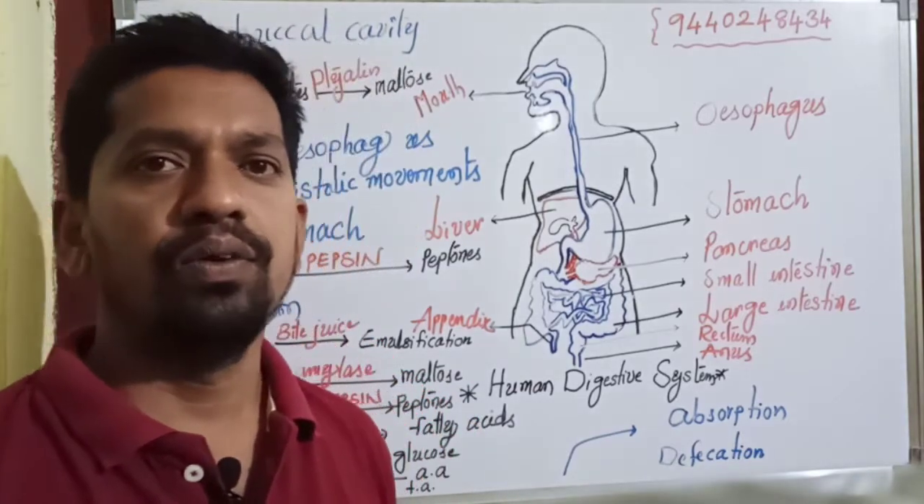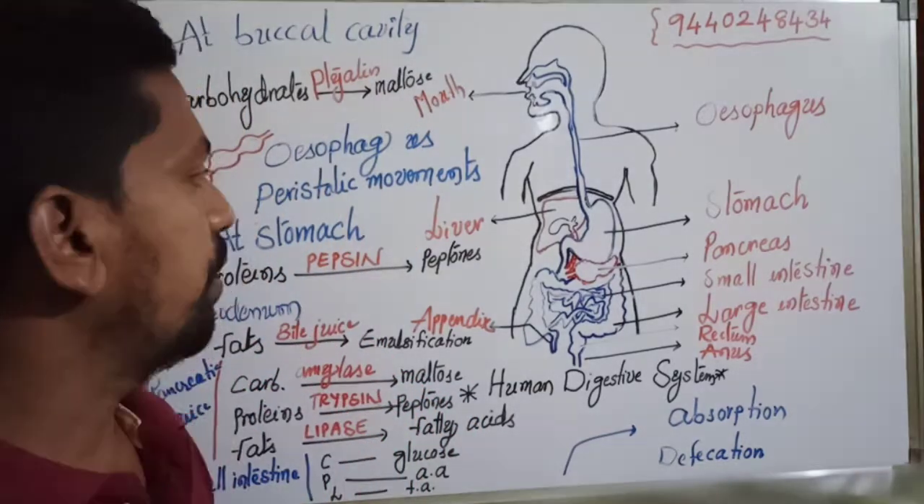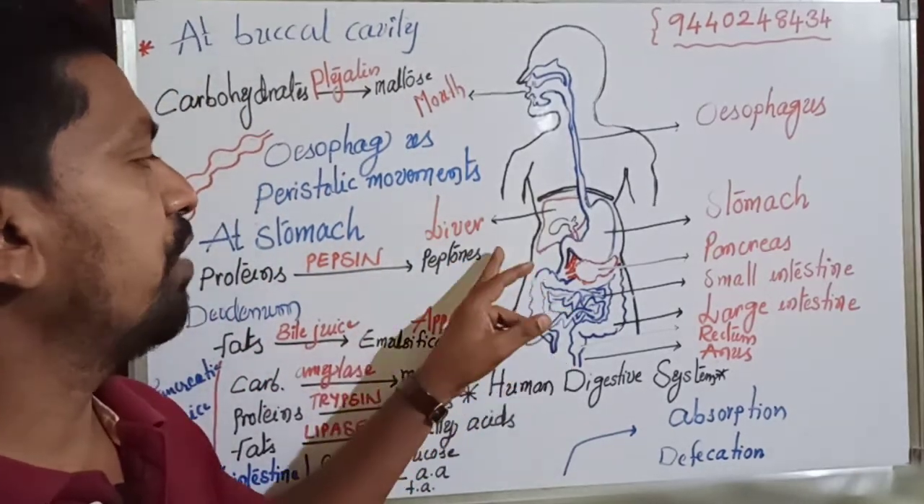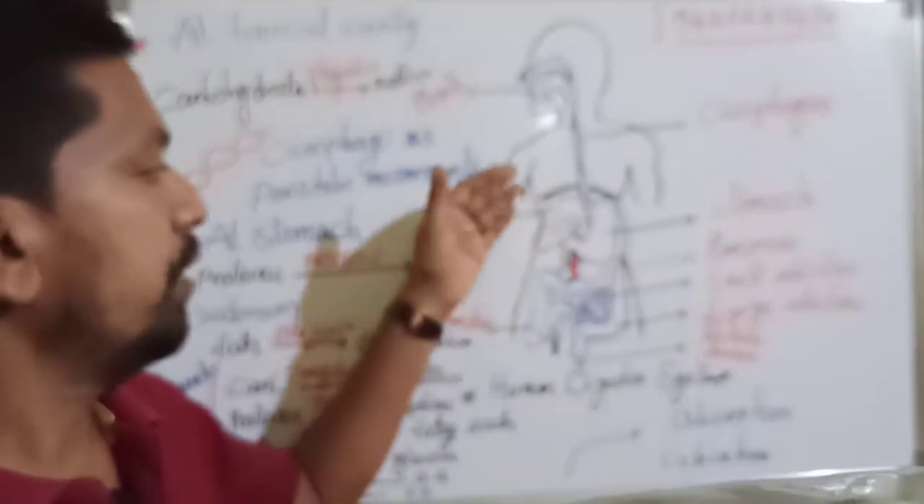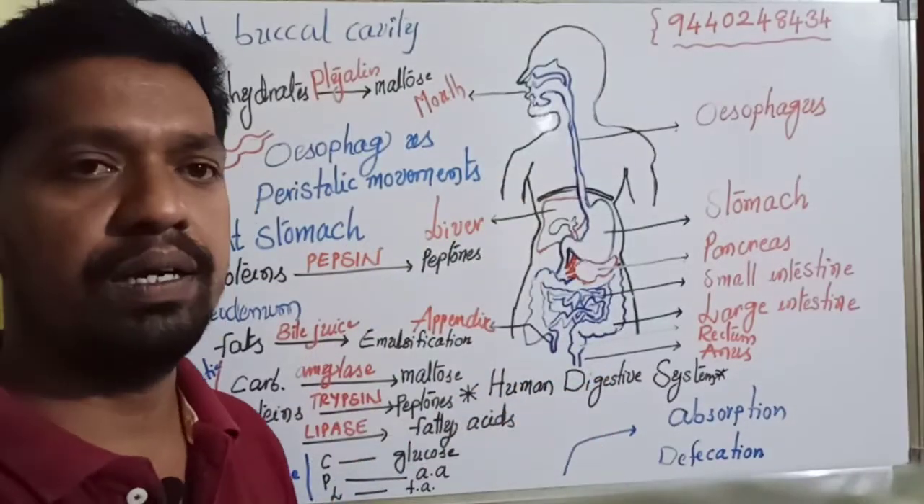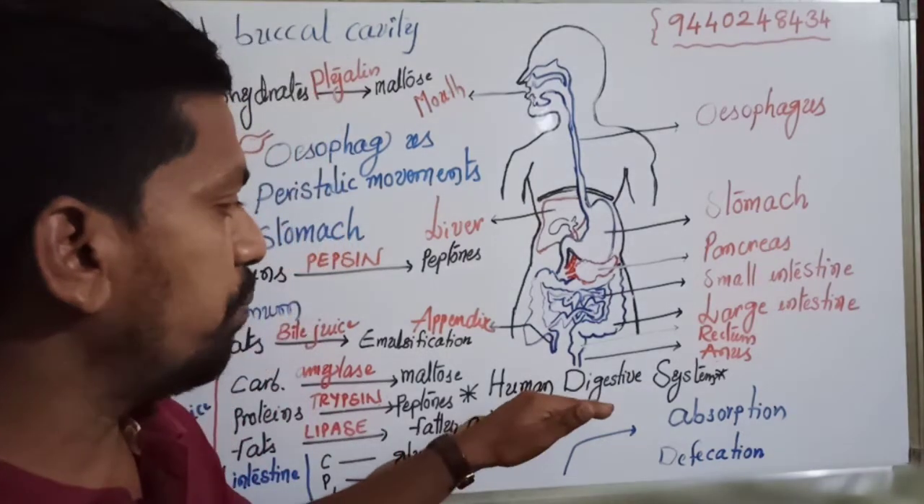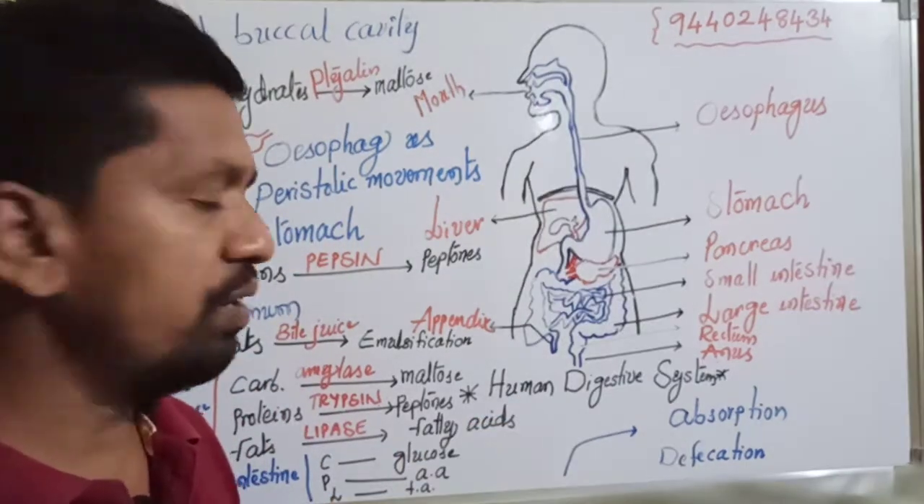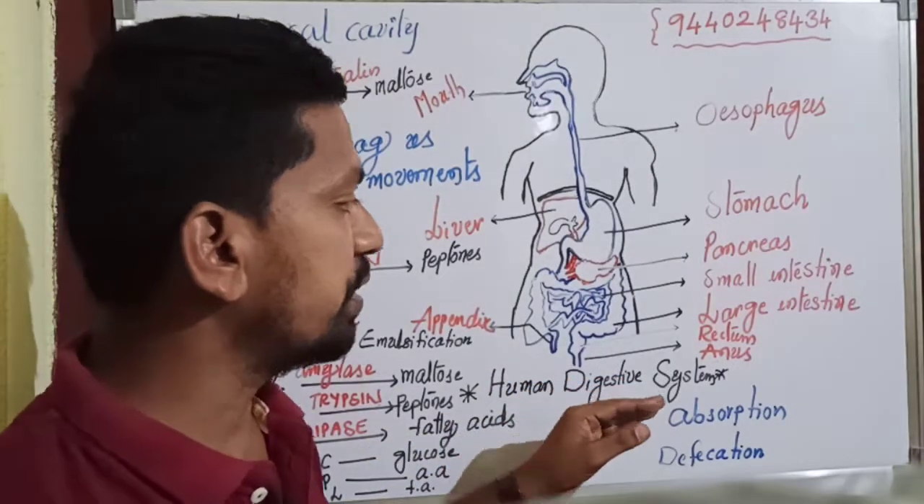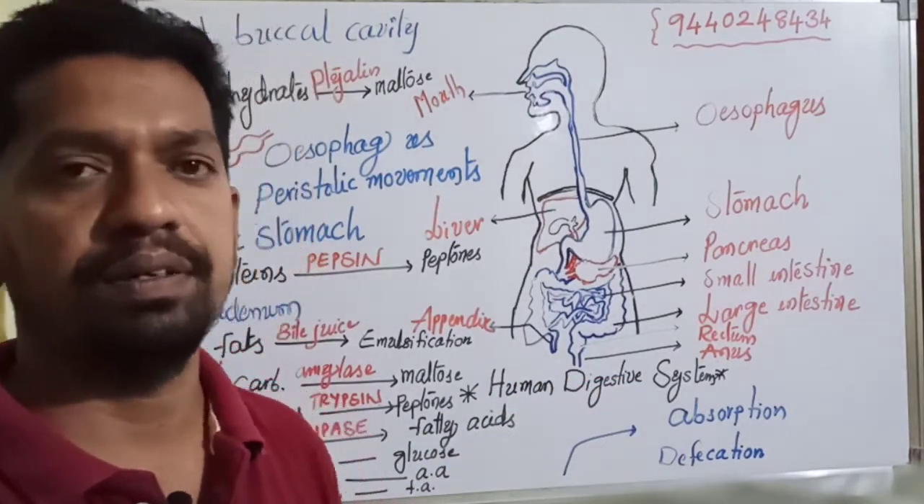Today we are discussing one more important topic from the chapter nutrition, which is the human digestive system and digestion. So, one more important topic from lesson number 1, which is the human digestive system and human digestion.